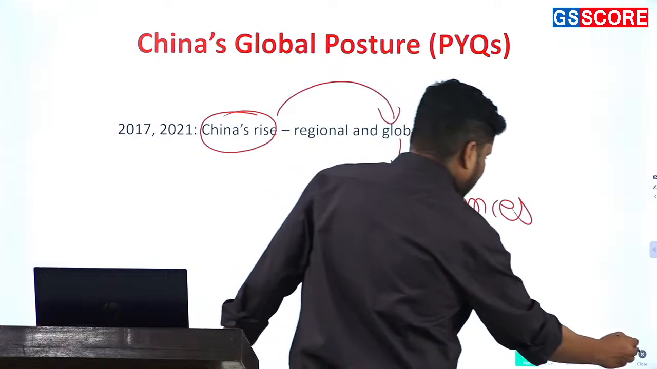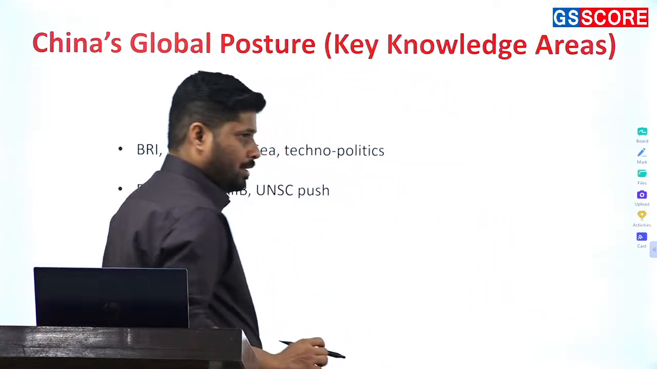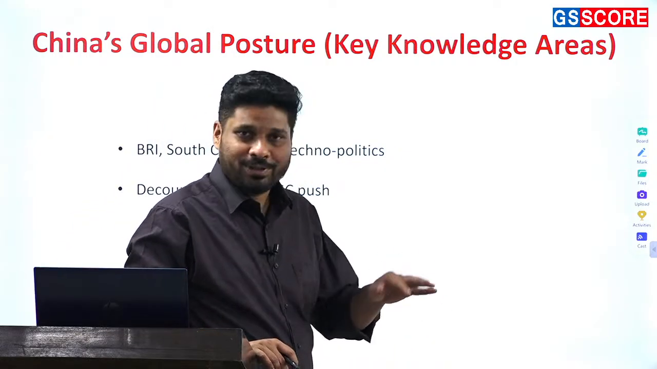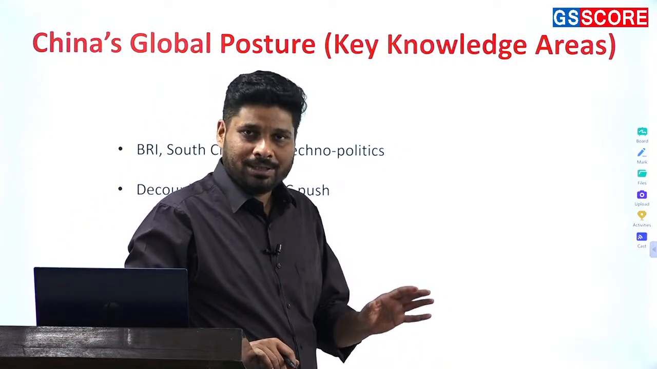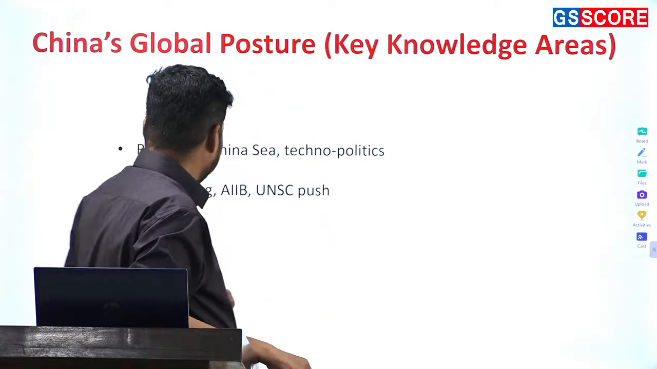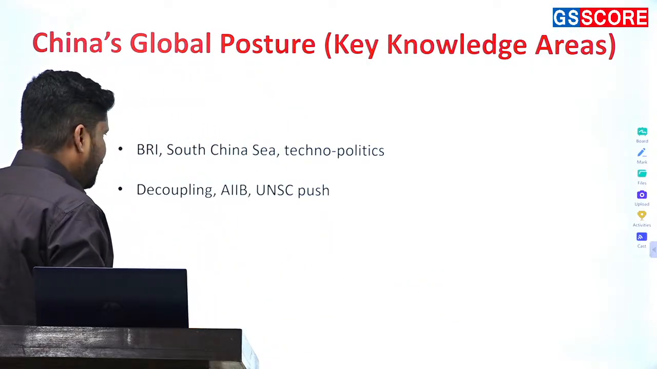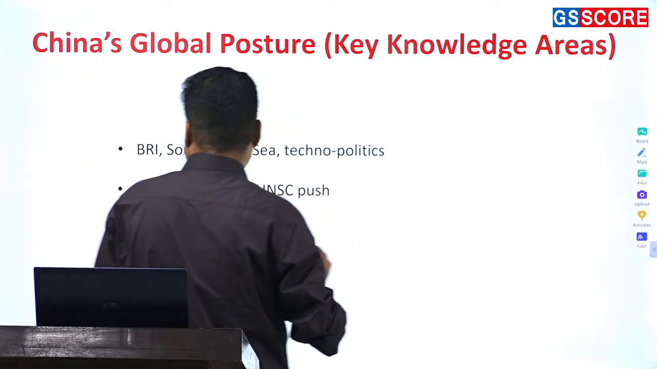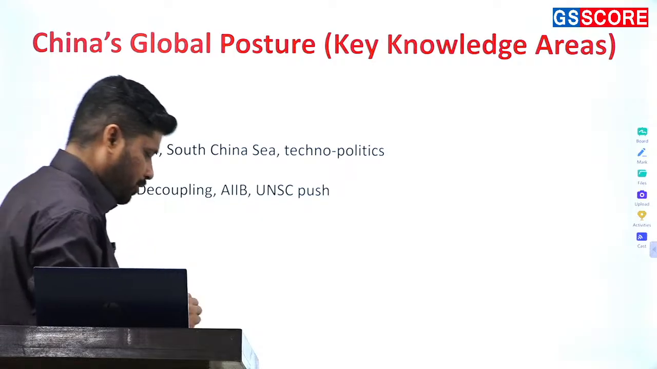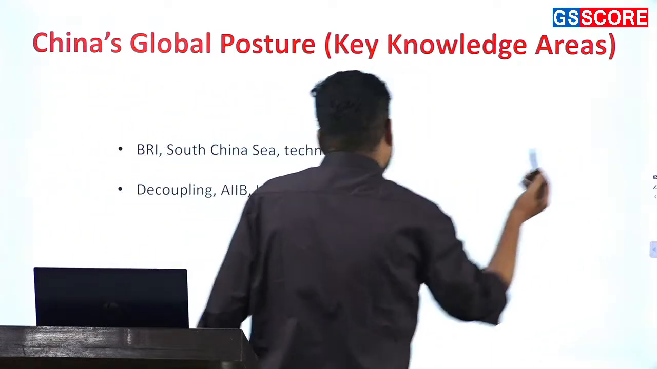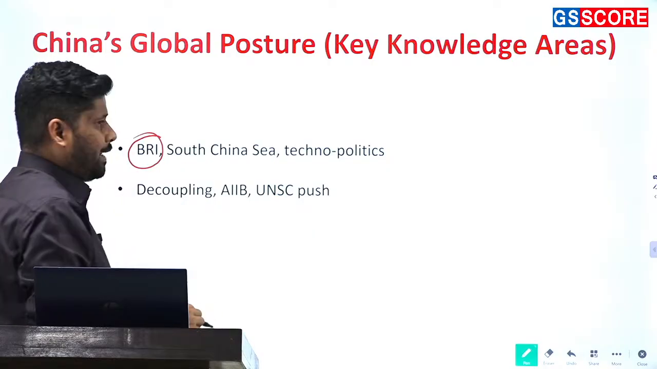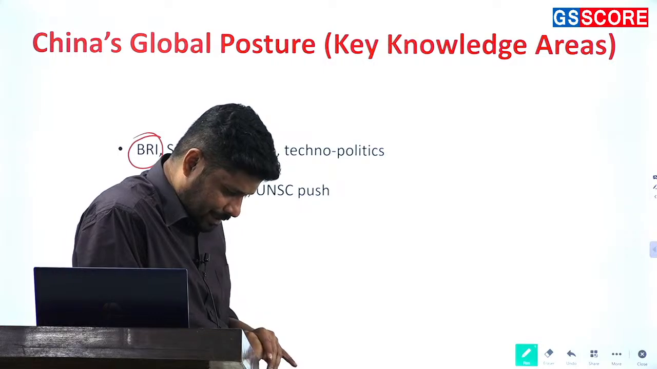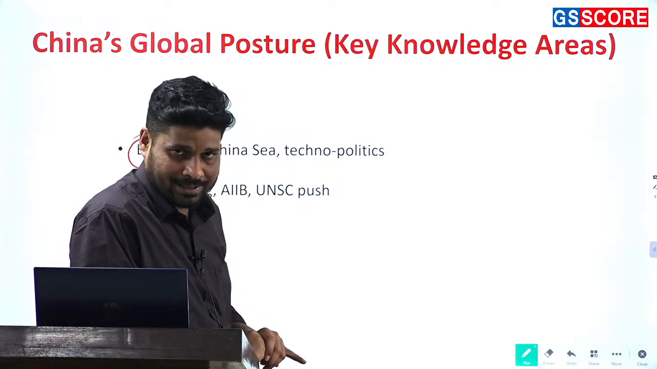With respect to China, one term that you can use is frenemies. India and China are neither friends nor enemies, so India and China basically are frenemies. BRI, South China Sea, technopolitics. BRI, from the point of view of current affairs, is always in current affairs. So for India and China this year, even if the question is oriented in another direction, as I told you, the question first and foremost will be on de-escalation.